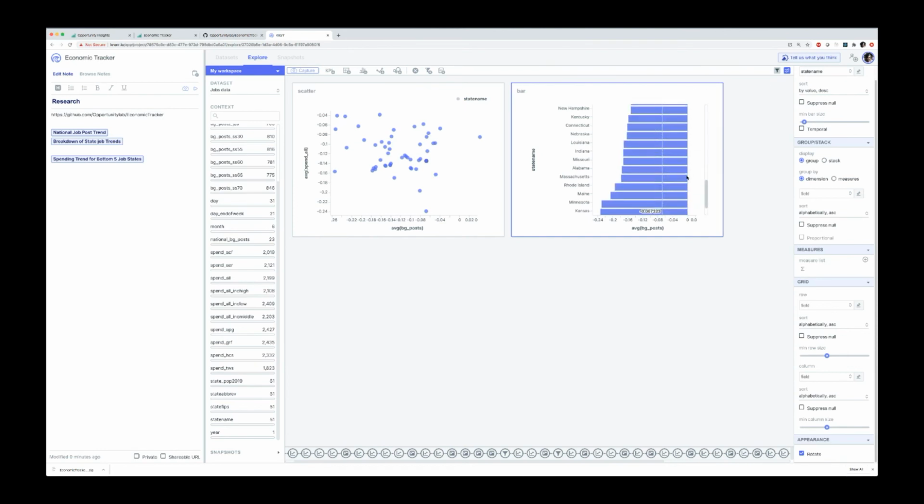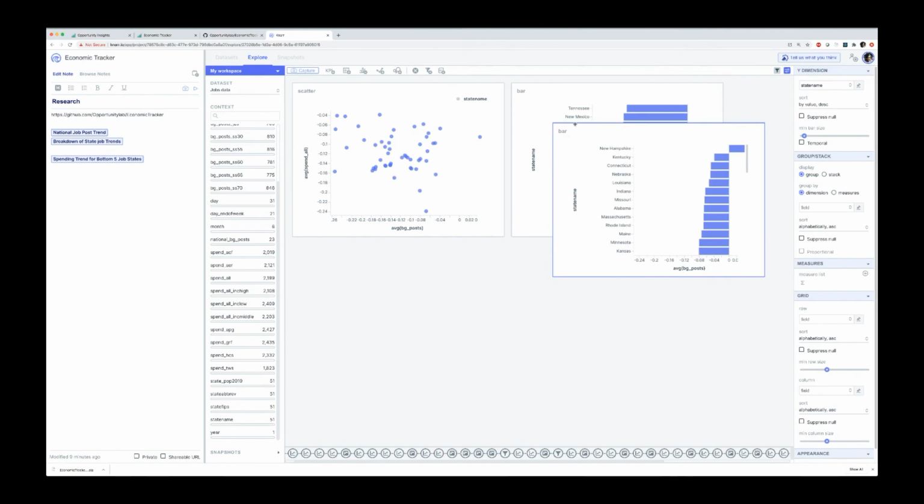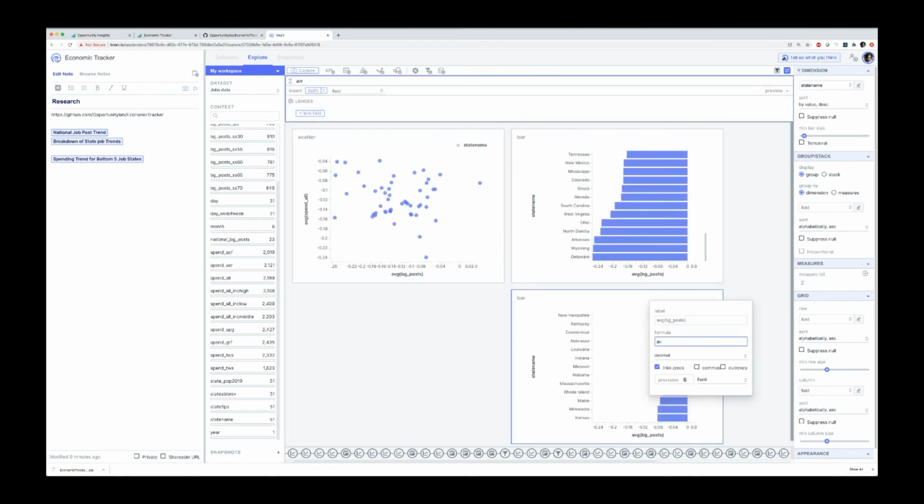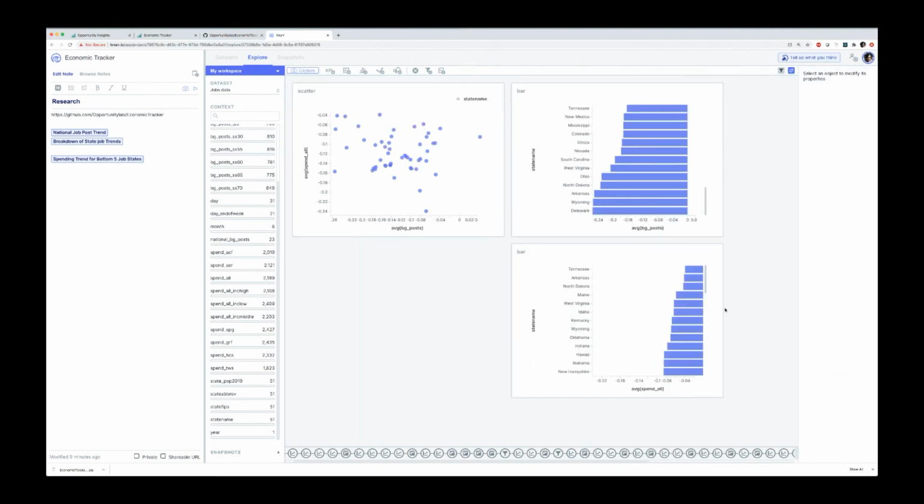And I can explore through these points and look at the opposite side as well and see what's going on in these different areas. Or, of course, duplicate this and switch this over to spend and use that chart to look at outliers there as well, such as Rhode Island down there, for example, which is very low on the spending side, not so much on the job posting side.